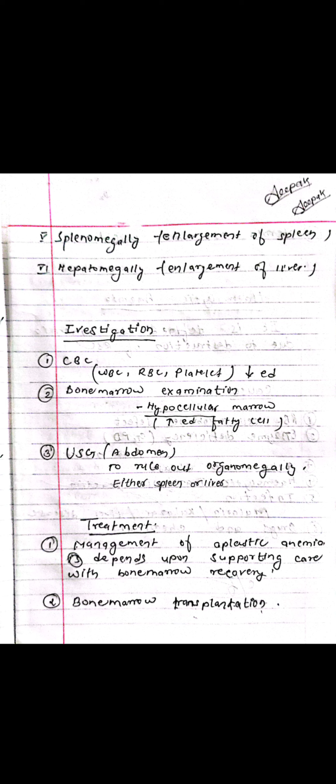Investigation: CBC. In CBC we see WBC, RBC and platelets are all decreased. Bone marrow examination shows hypocellular marrow. USG of abdomen to rule out organomegaly, either spleen or liver. Treatment: management of aplastic anemia depends upon supportive care with bone marrow recovery, bone marrow transplantation. Steroids can be used. Blood product replacement.